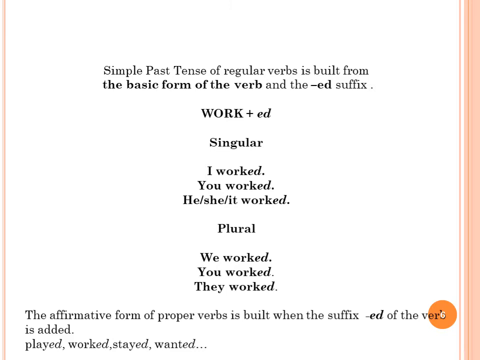In plural, we worked, you worked, they worked. The affirmative form of regular verbs is built when the suffix ed is added to the verb. So we have played, worked, stayed, wanted, etc.